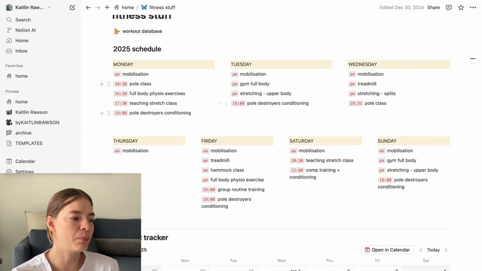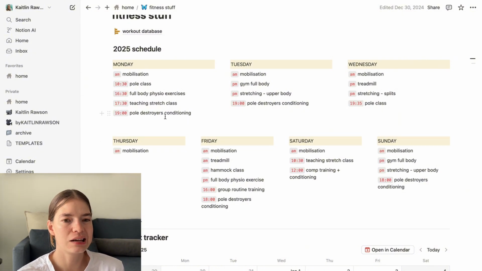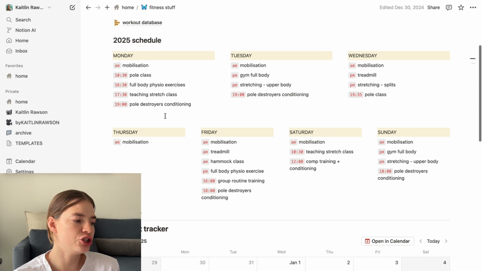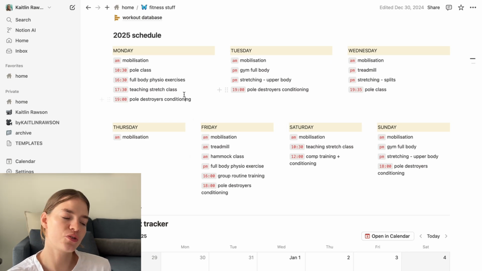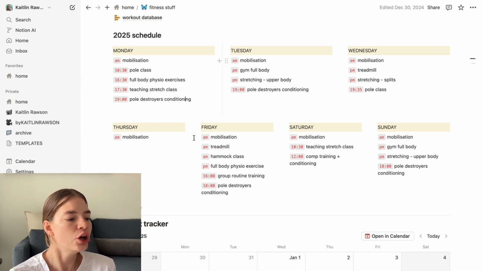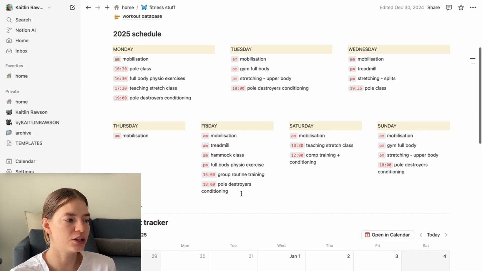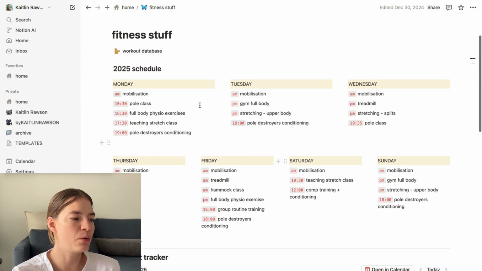You'll see here I've got my pole destroyers conditioning that I'm actually doing at the moment. I'm doing that 31-day challenge, so that's only for January, and then I'll shift this and adapt this when I start my middle splits challenge, for example, and this will shift and change throughout the year as my training needs and my specific short-term goals change. I've also started creating my workout database.